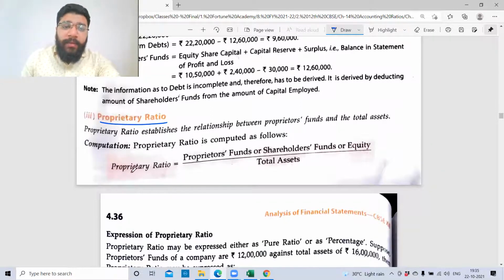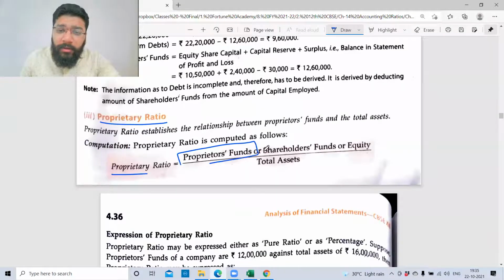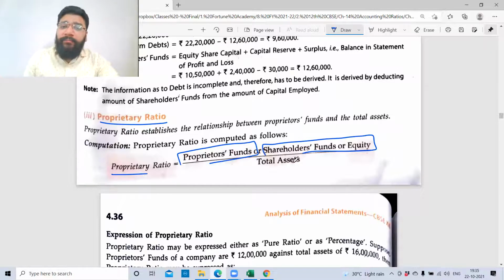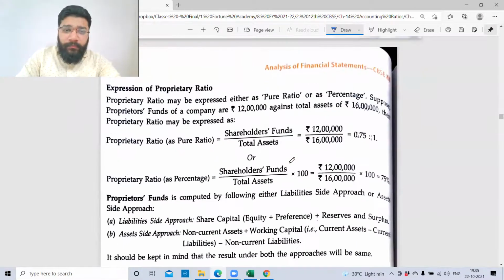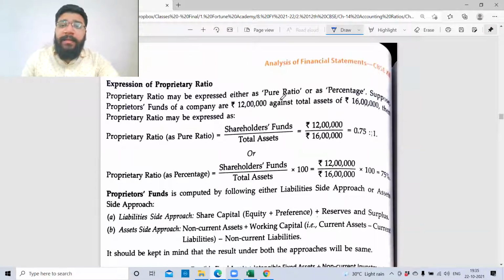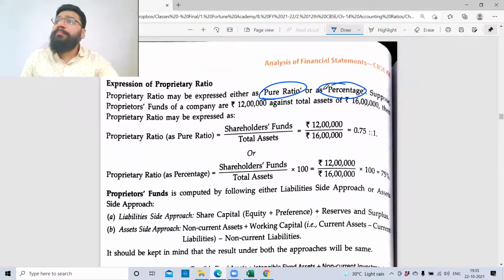Proprietary ratio. The formula is proprietor's fund or shareholders funds or equity divided by total asset. It is expressed in either pure ratio form or it is expressed in percentage. Both are allowed.